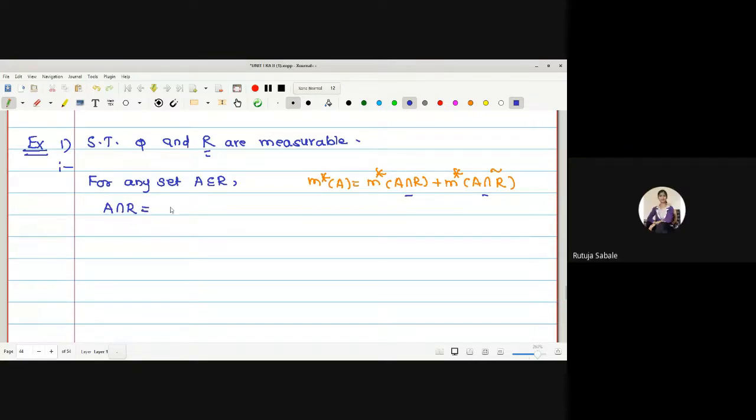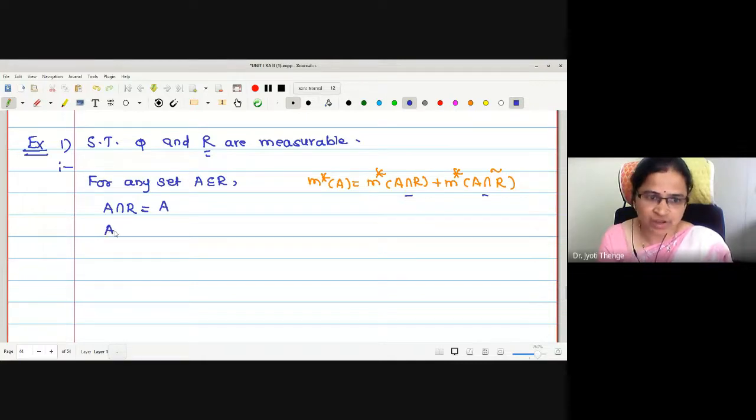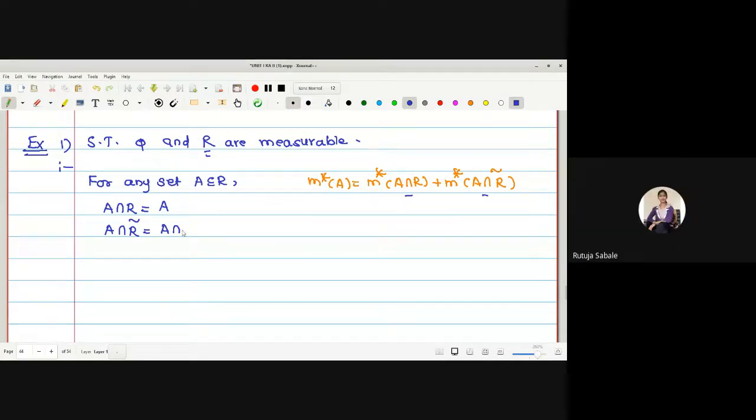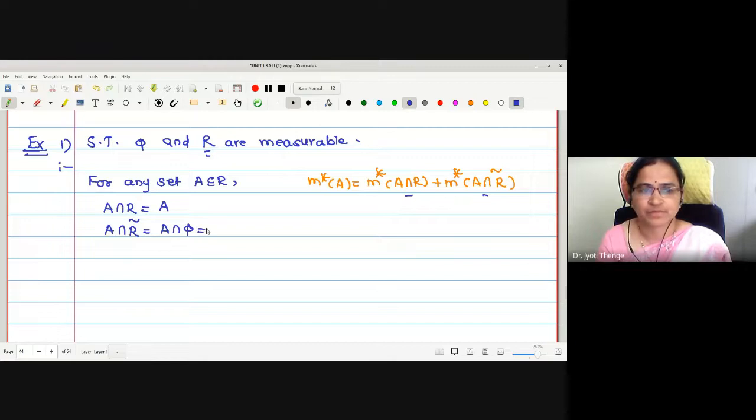It is A. What is the value of A intersection R complement? What is R complement? Yes, it is empty. A intersection empty is empty.